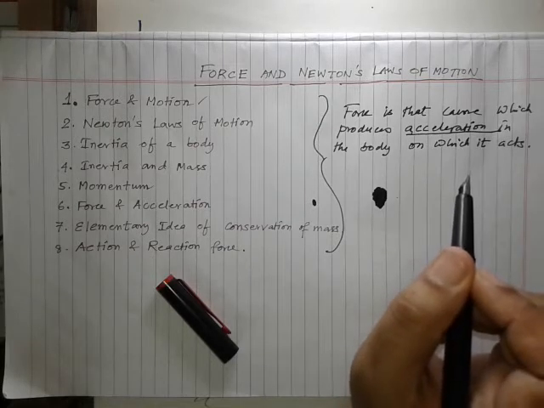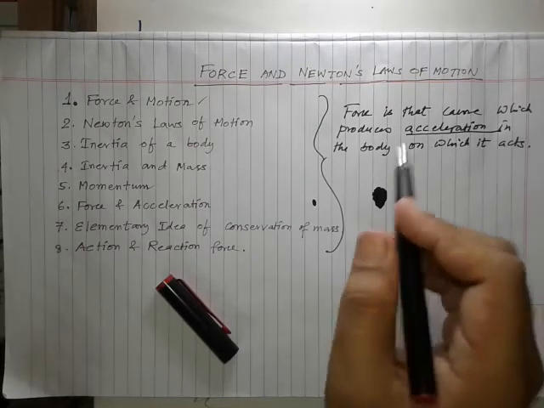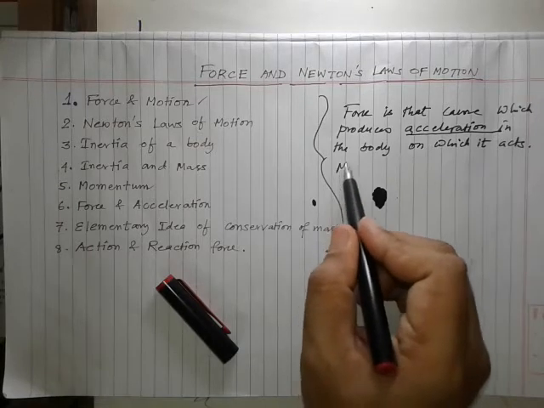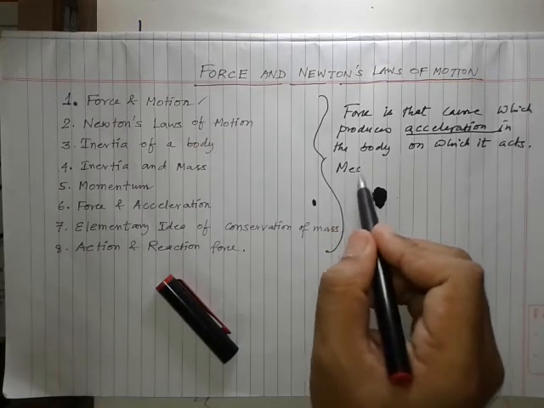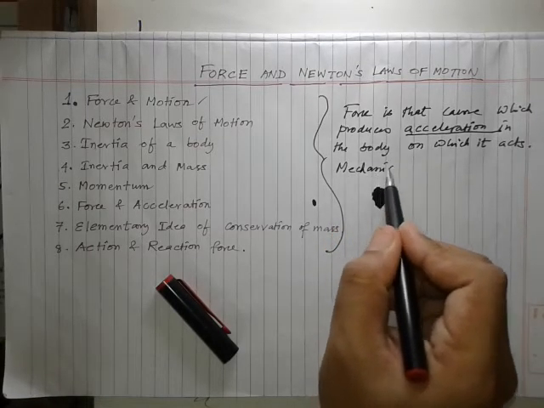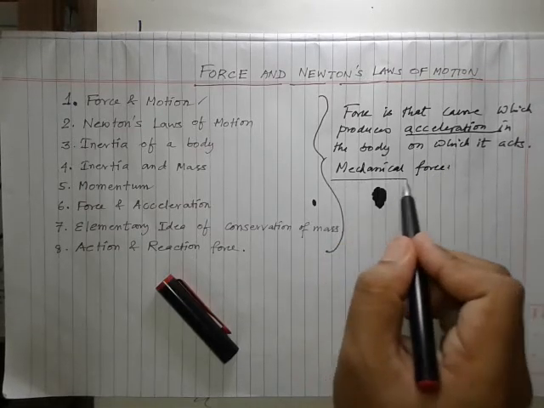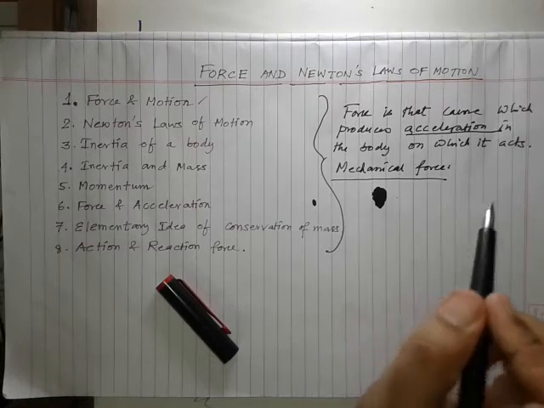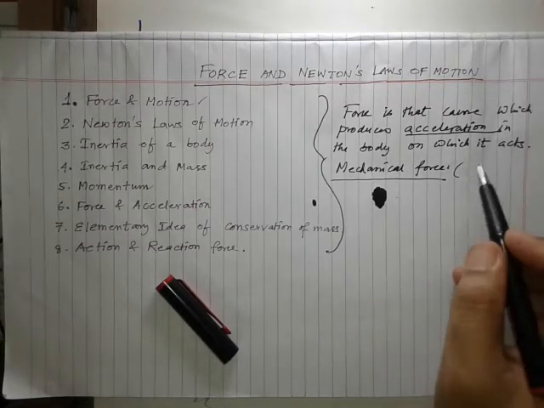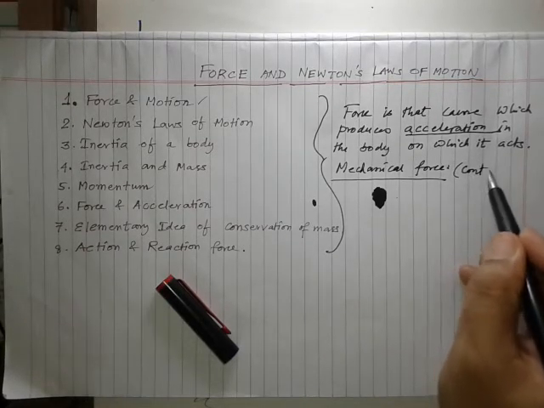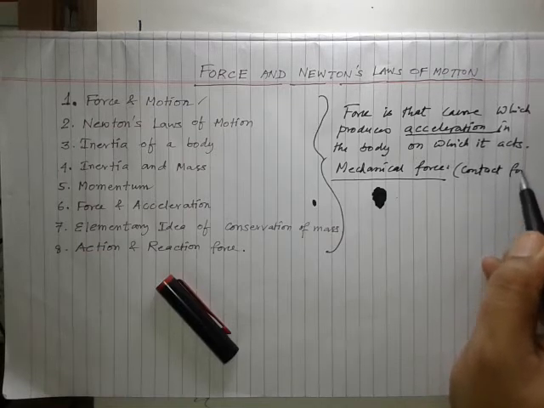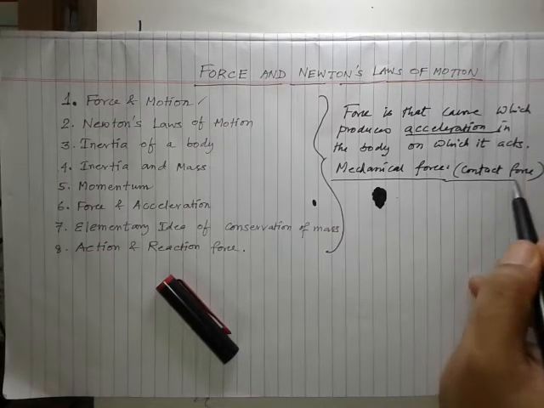Now there are different types of forces. The first one is called mechanical force, which is also called contact force. What is the meaning of contact force?